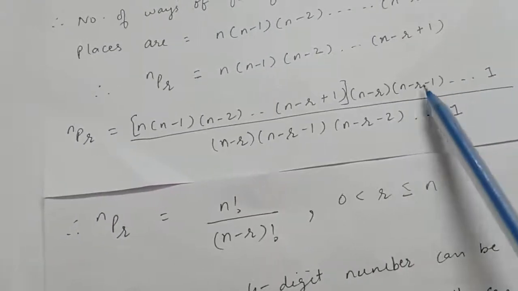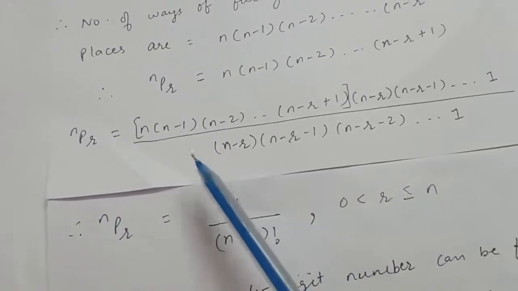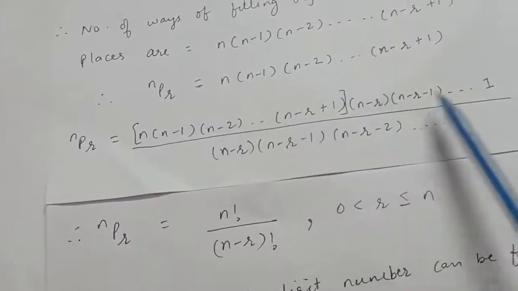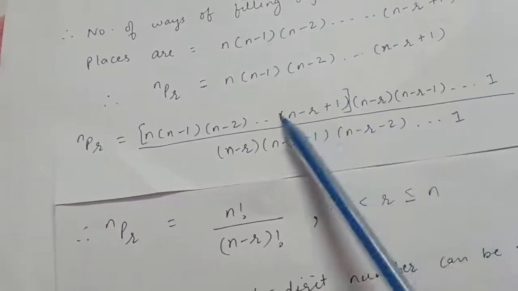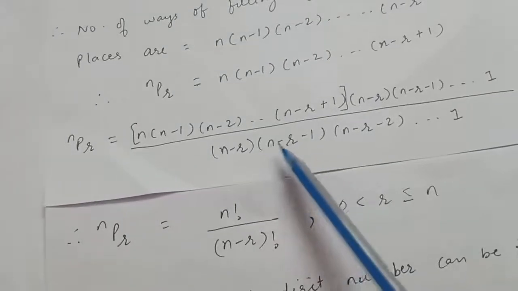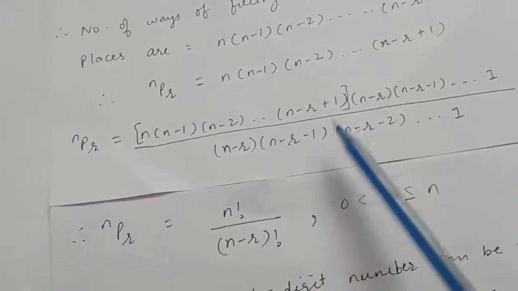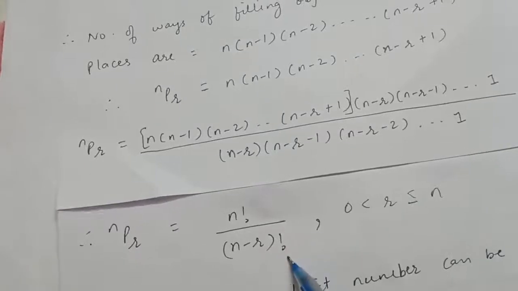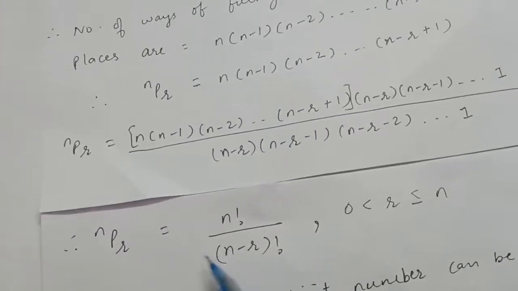So this is nothing but n factorial, starting from n and decreasing one number at a time up to 1. So the product of this will be n factorial, upon the product of n minus r, then decreasing one number up to 1, which will be n minus r factorial. So nPr is equal to n factorial upon (n minus r) factorial.